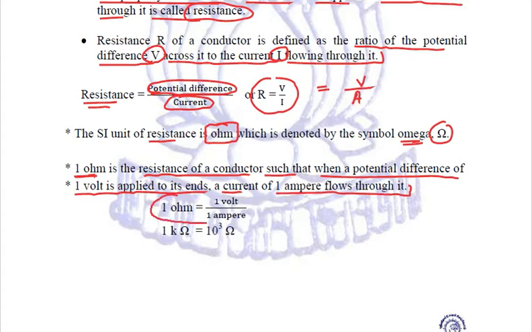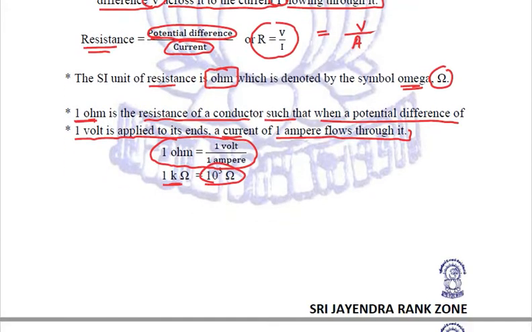1 ohm is equal to 1 volt upon 1 ampere. The bigger unit of ohm is kilo ohm, and obviously in 1 kilo ohm there will be 10 to the power 3 ohms, or 1000 ohms. Right? So this is the resistance.